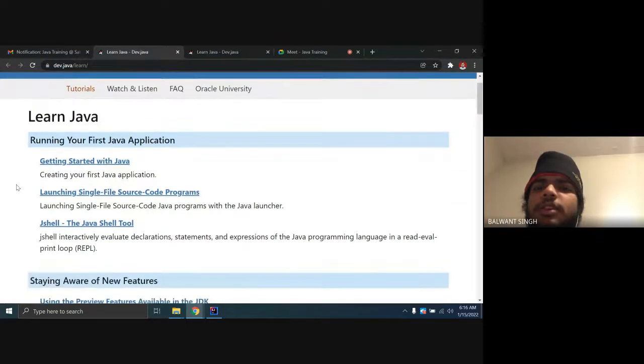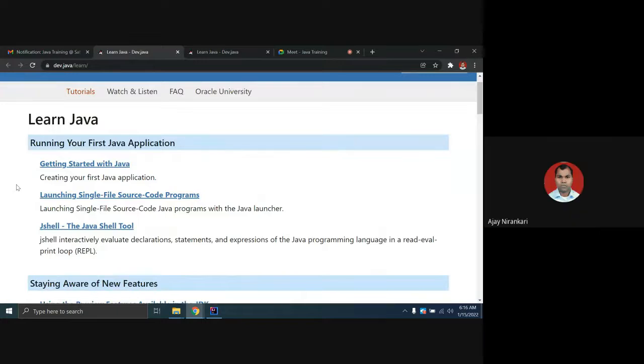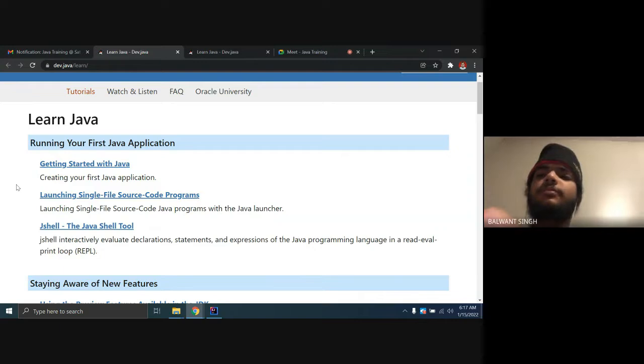What's the difference between the Java tutorial and the Java API? The Java API is like documentation that says what set of methods Java offers, what the input is and what the output is, and what kind of parameters they expect.